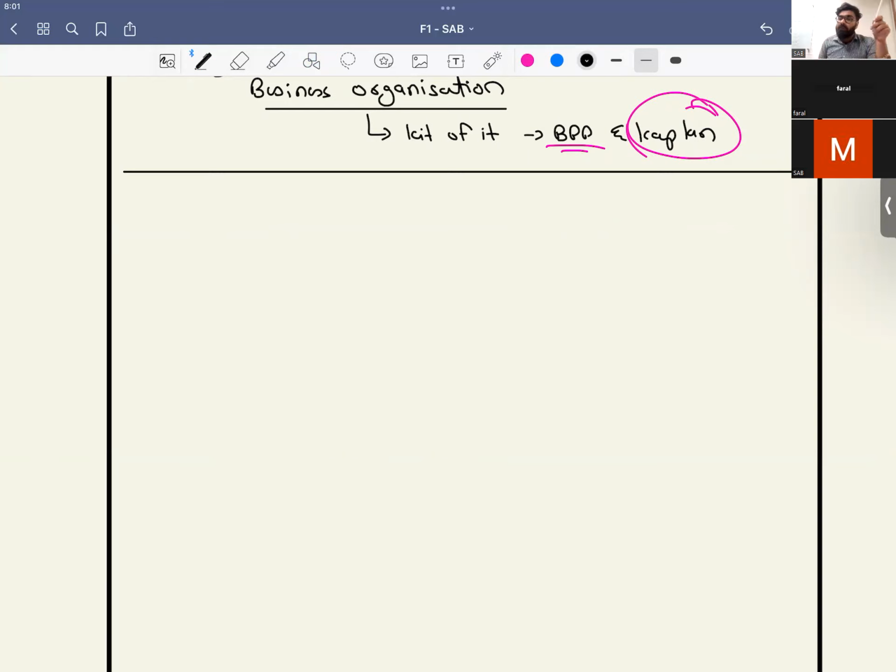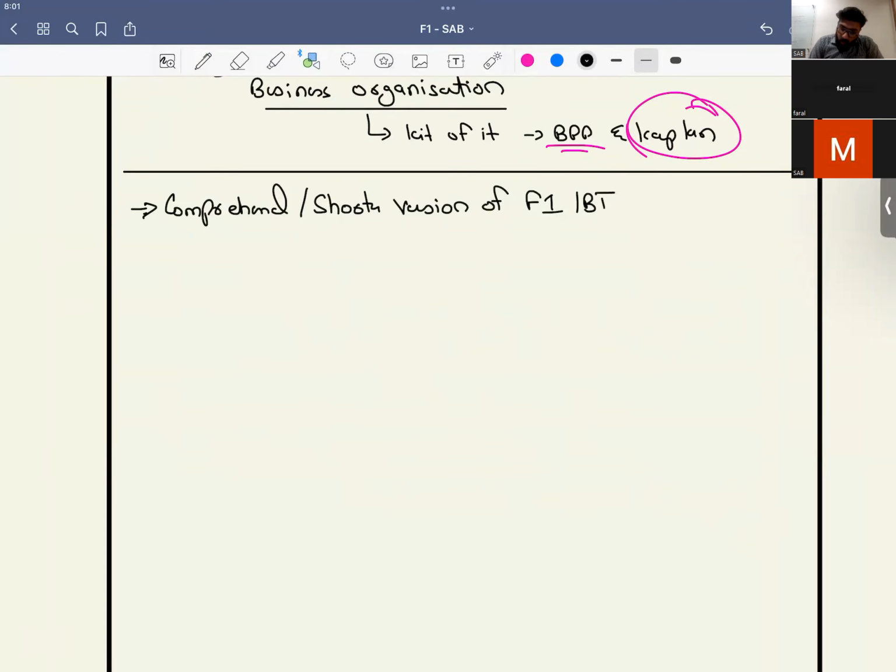See, F1 is a descriptive paper which has around a 900 to 1000 pages book. I do not suggest students buy that book. What your tutor has done is that I have made a comprehensive, shorter version of F1, like BT, and that version is my book, SAB's book of F1, right?